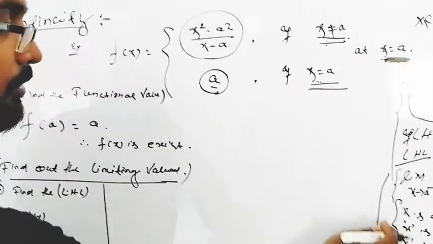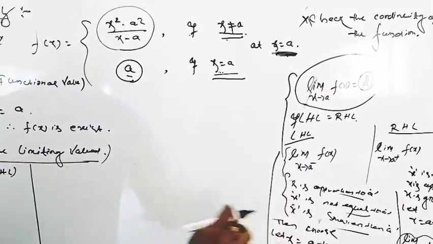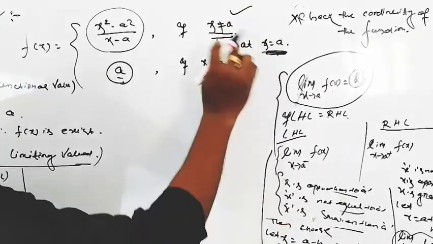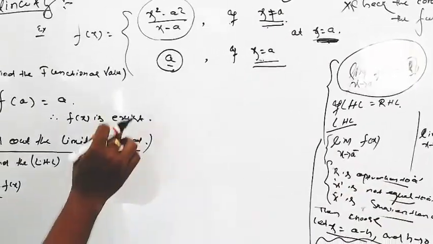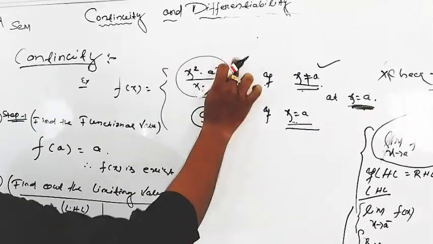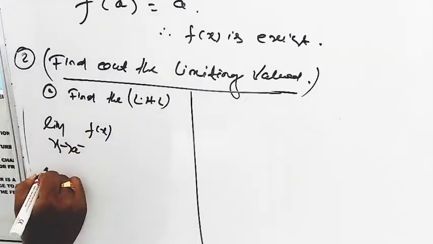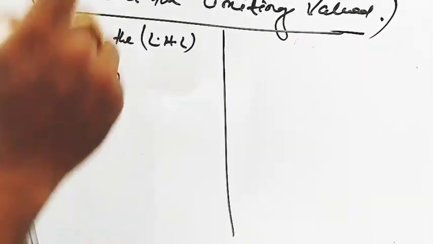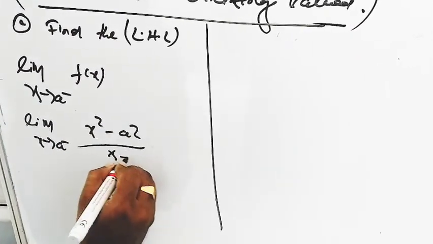There are three conditions here: x approaches to a, x is not equal to a, and x is smaller than a. So that x is not equal to a, and the function is, you can choose x square minus a square by x minus a. So that we can write down limit x tends to a minus f of x, that is x square minus a square by x minus a.